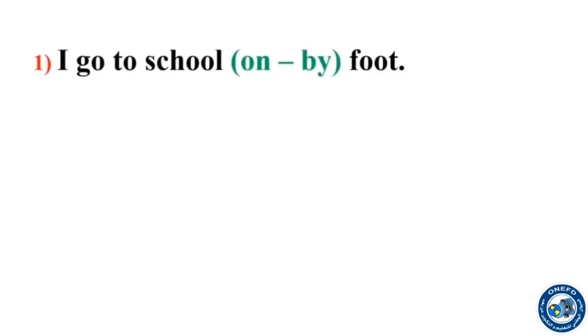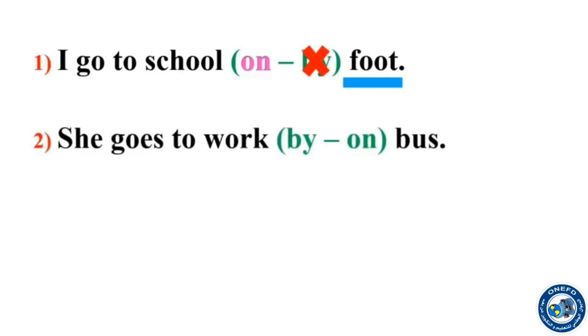Let's take a look at 1. I go to school by foot. Maybe my school is near from home. So I go on or by foot. We have foot. Is foot a means of transport? Totally no, it is not. So by is false. By is wrong, so we cross it. So we say on.